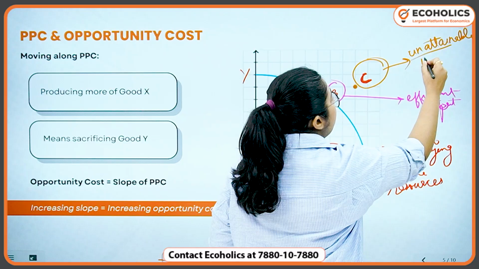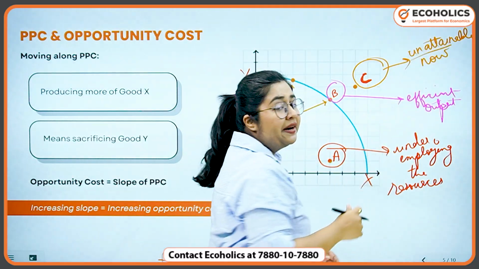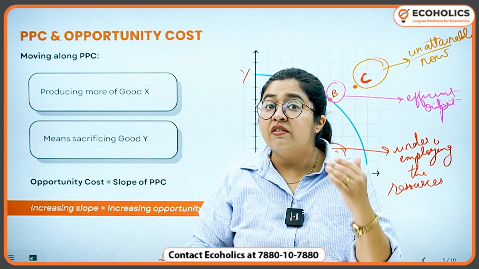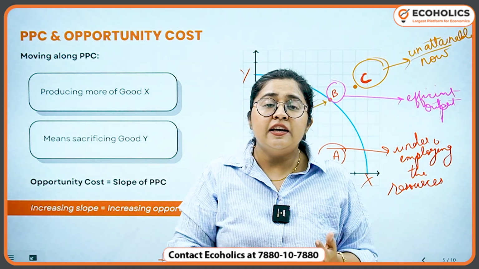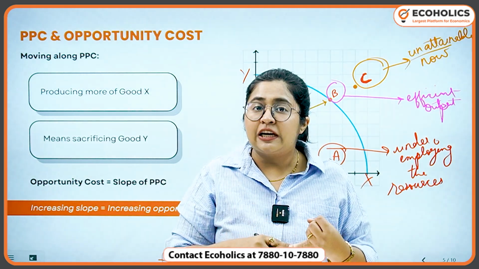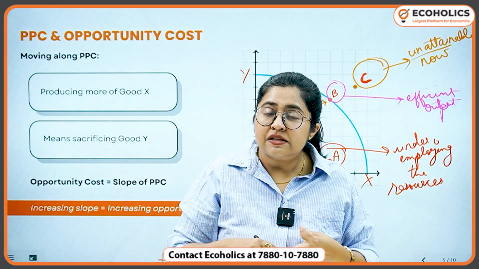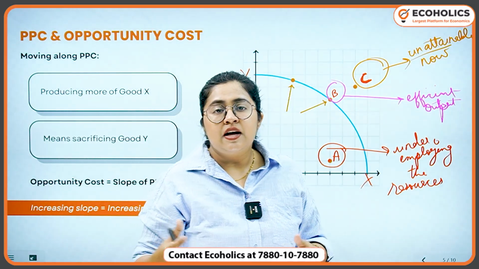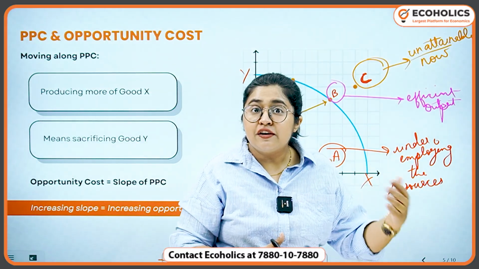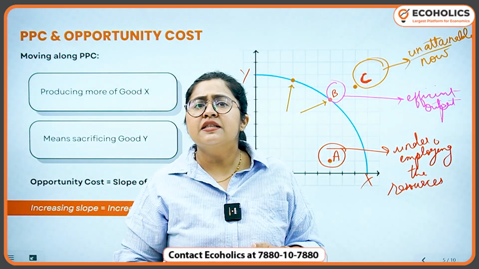Okay? Unattainable now. But in the coming future, when the economy will grow, there will be growth in technology, there will be growth in human capital, there will be growth in physical capital, the resources will also adopt efficiency. Because of all of these things, what will happen?